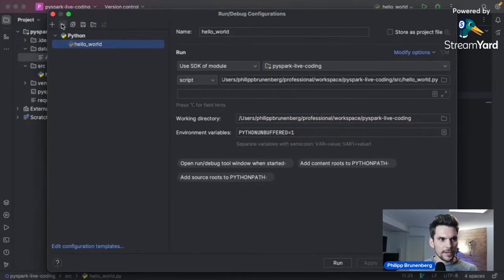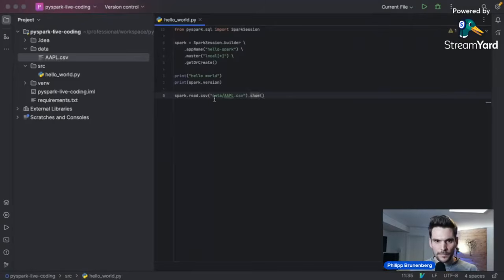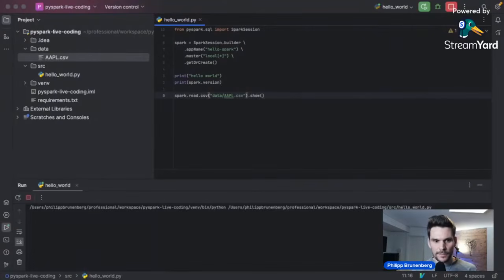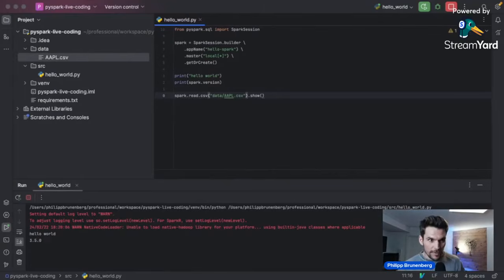And to prove it, I can delete this one and simply run this script again, which will create a new run configuration. And now it should be able to find our CSV file here.